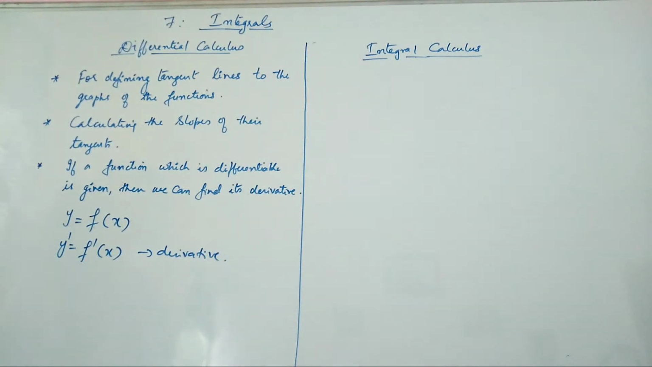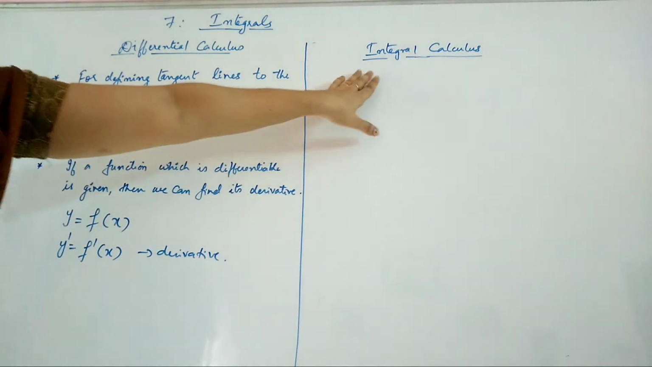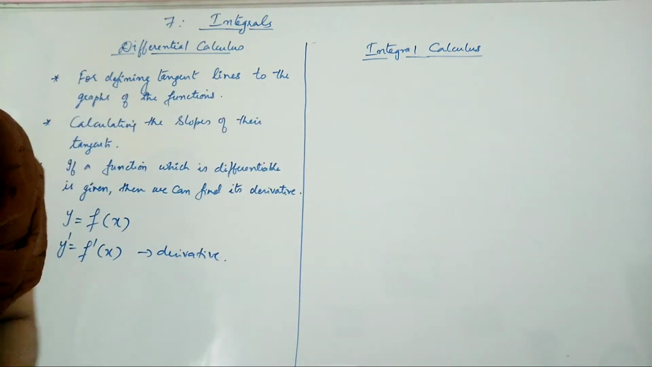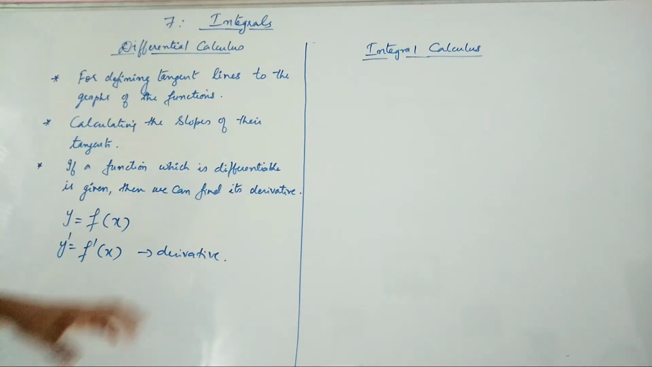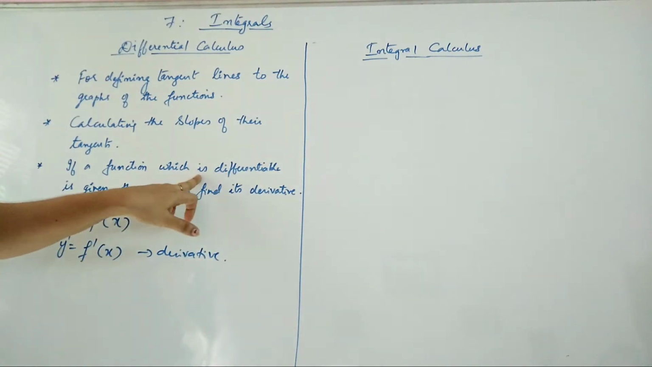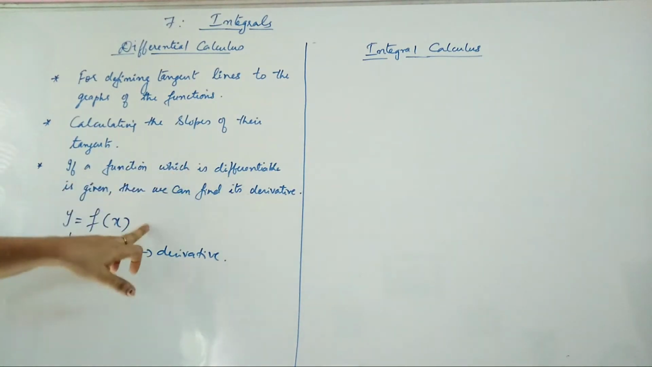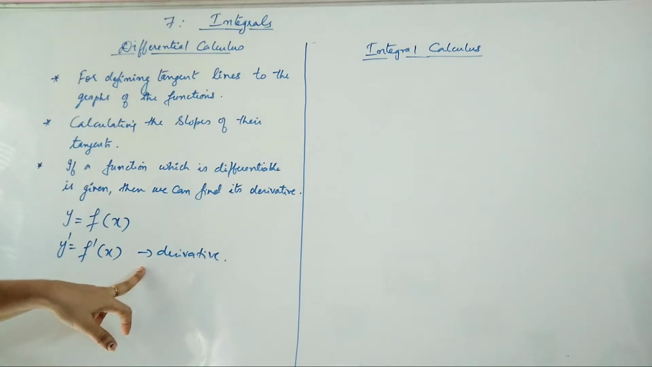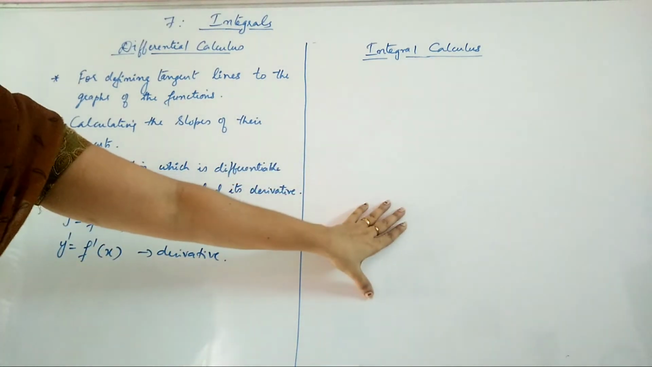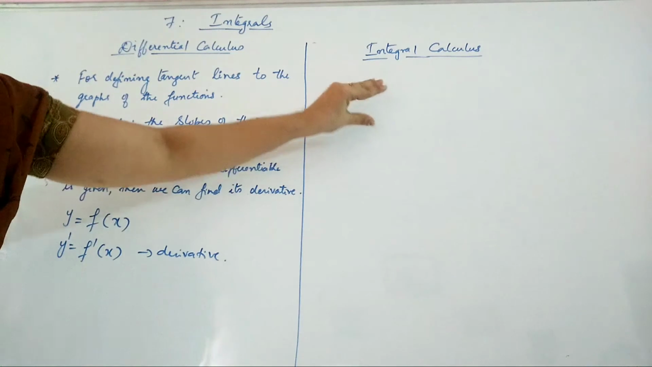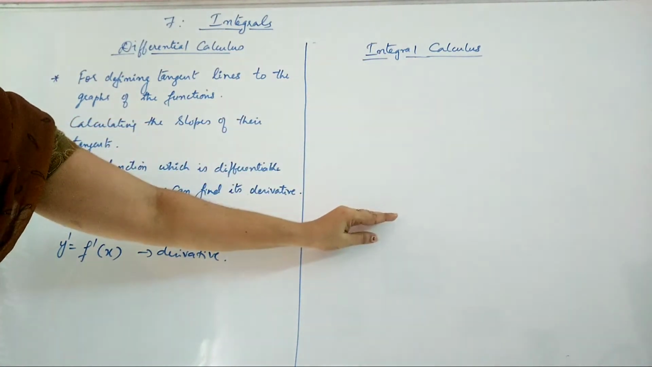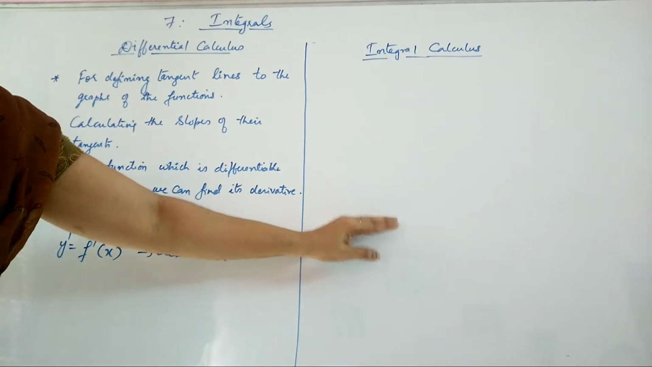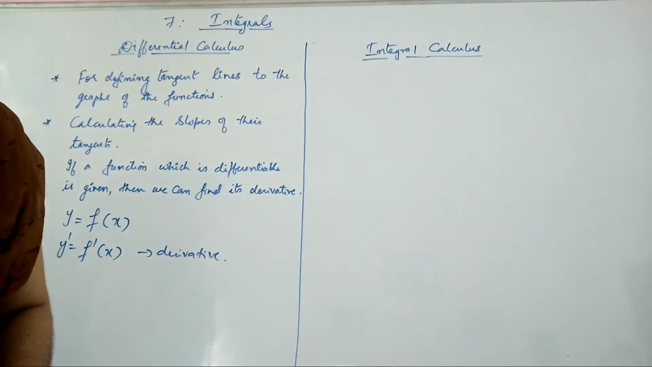Now what we are dealing with here is integral calculus, and this integral calculus is nothing but the reverse process of differential calculus. In differential calculus, the function is given, and we find the derivative of the function. In integral calculus, the derivative of a given function will be given, and you have to find what is that function related to the derivative.